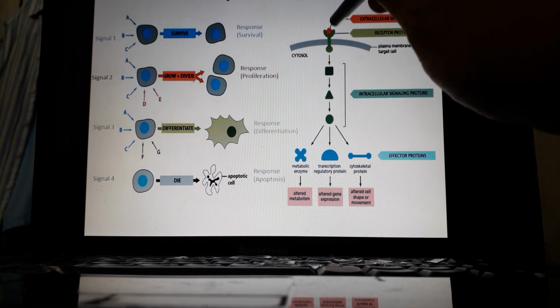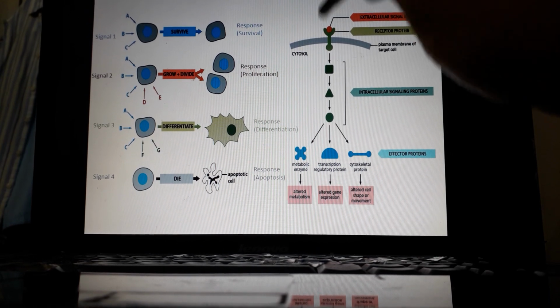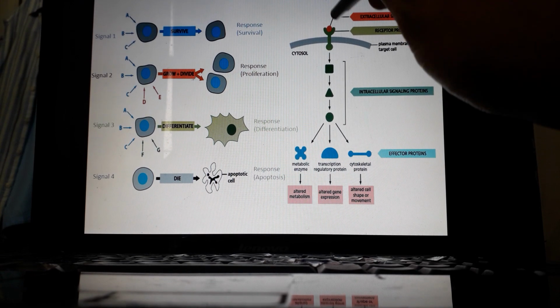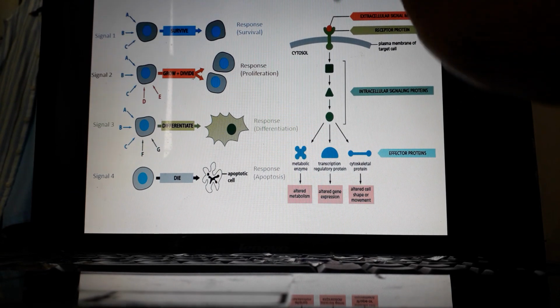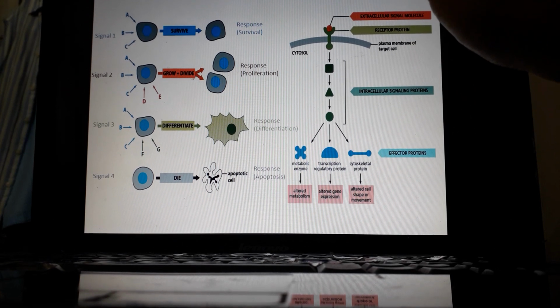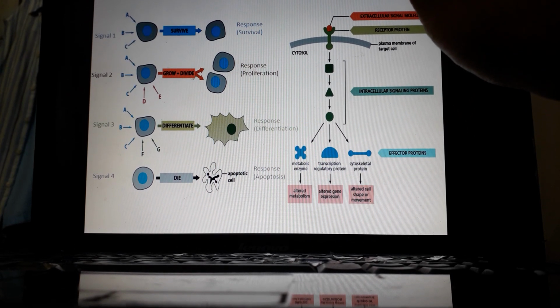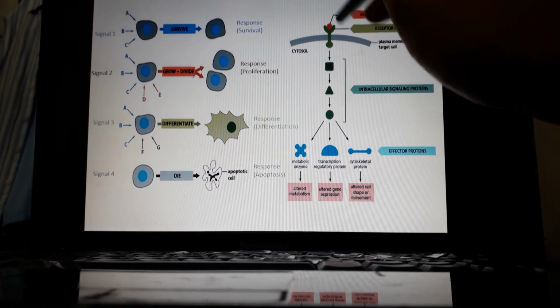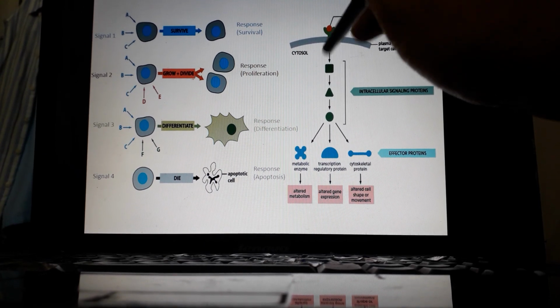But this signaling molecule, suppose a hormone or anything else, is basically an encoded message. These encoded messages bind to the receptor, and this receptor decodes it.